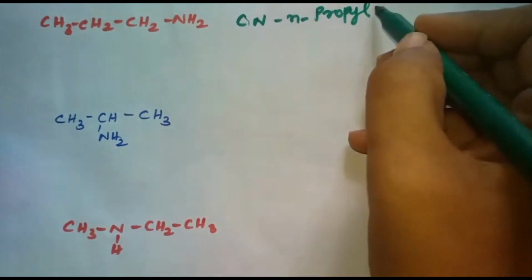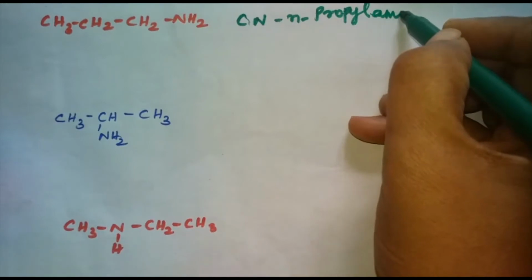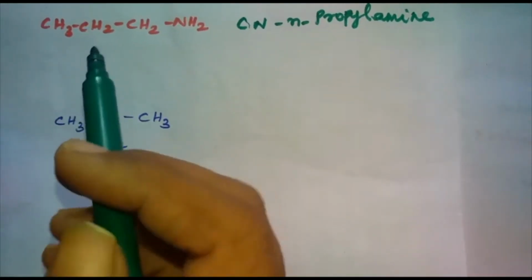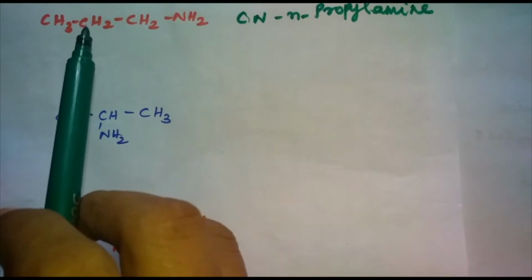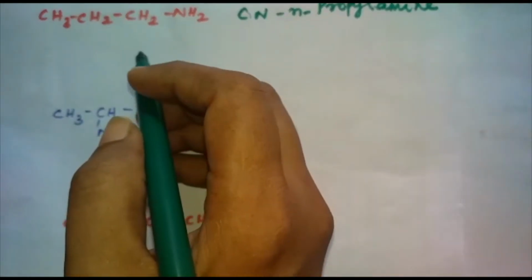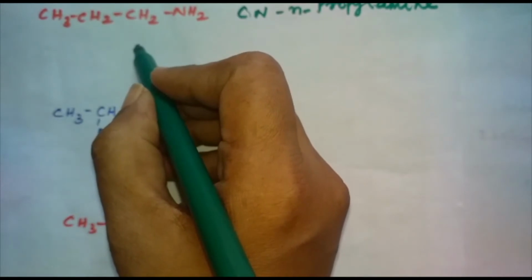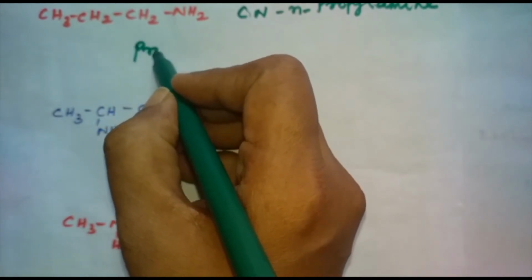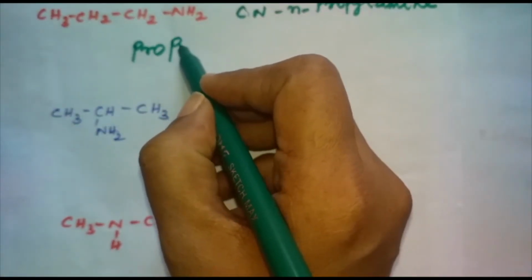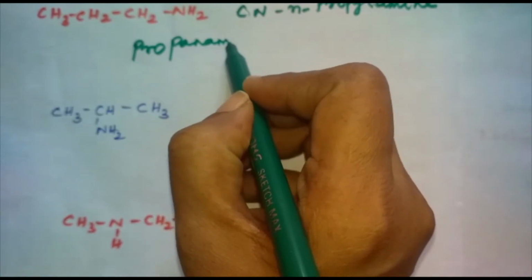N-propyl amine. Okay, what is the IUPAC name? I said you have to remember the term alkanamine. So the alkane is what? Propane. So the IUPAC name is propanamine.